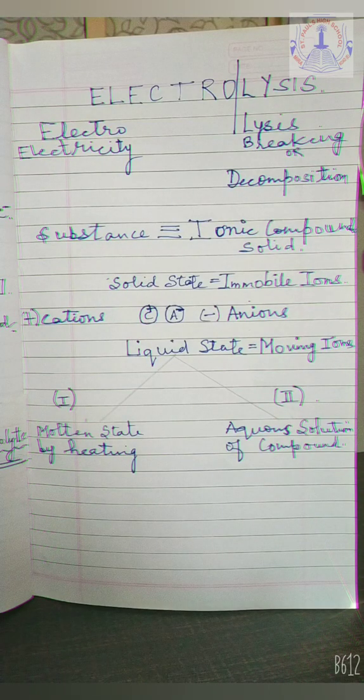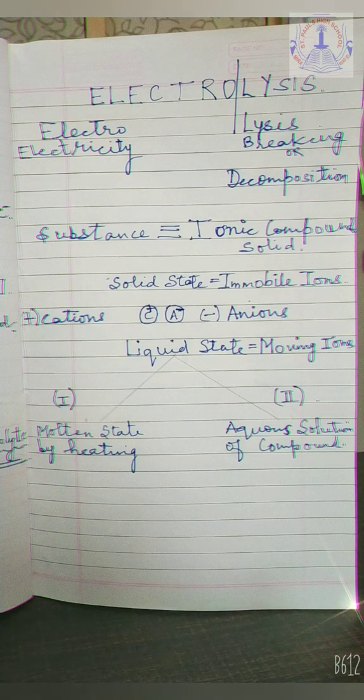In this video, we need to learn about the electrical conductivity of ionic compounds and electrolysis of water. But before starting with these topics, we need to understand the meaning of the term electrolysis. The term electrolysis can be broken up into two parts, electro and lysis. Electro means electricity and lysis means breaking or decomposition. Hence, we can define electrolysis as a process in which any substance can be decomposed or broken up with the help of electricity. Now, mostly we take up ionic compounds.